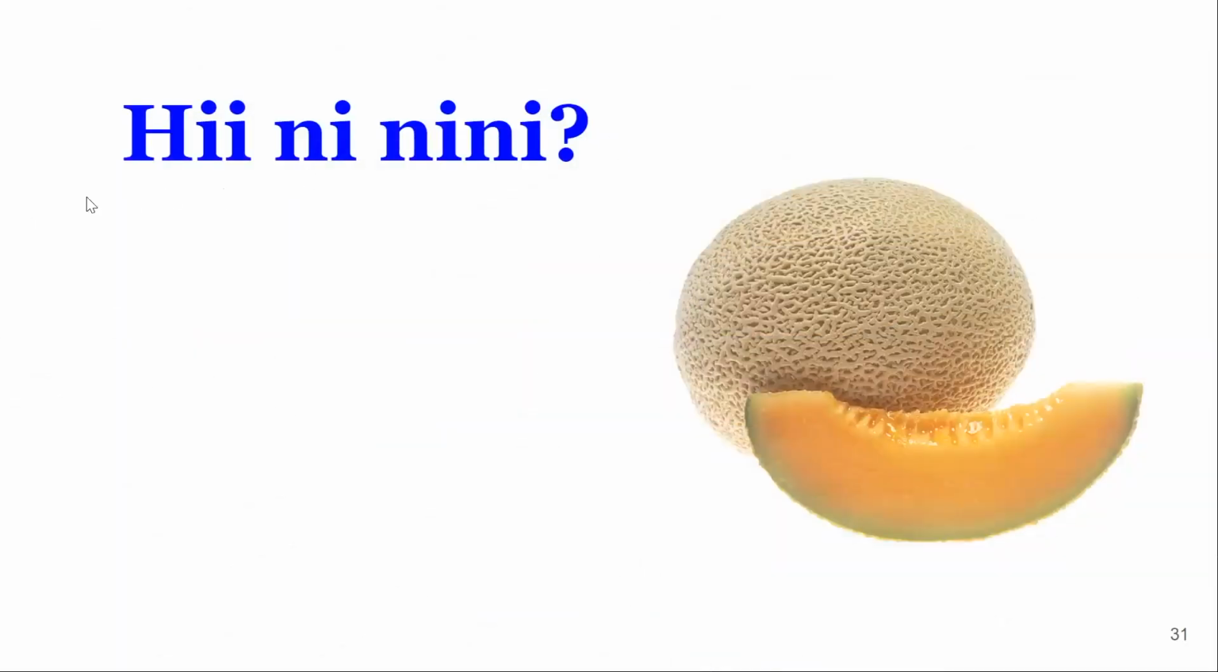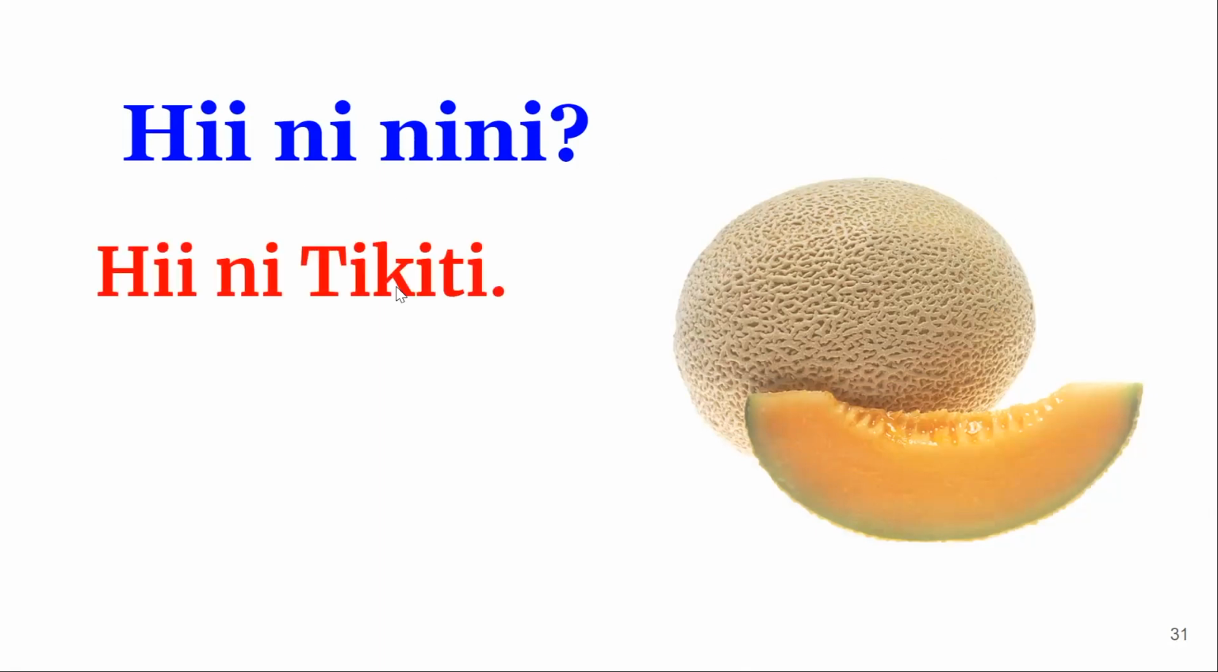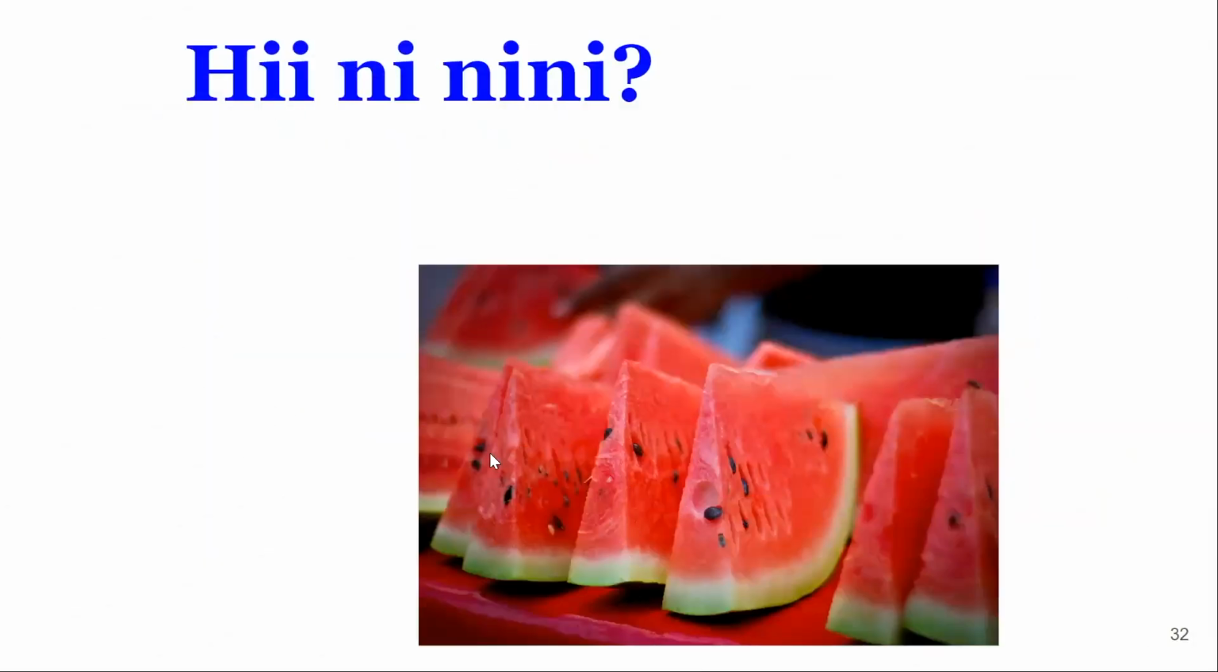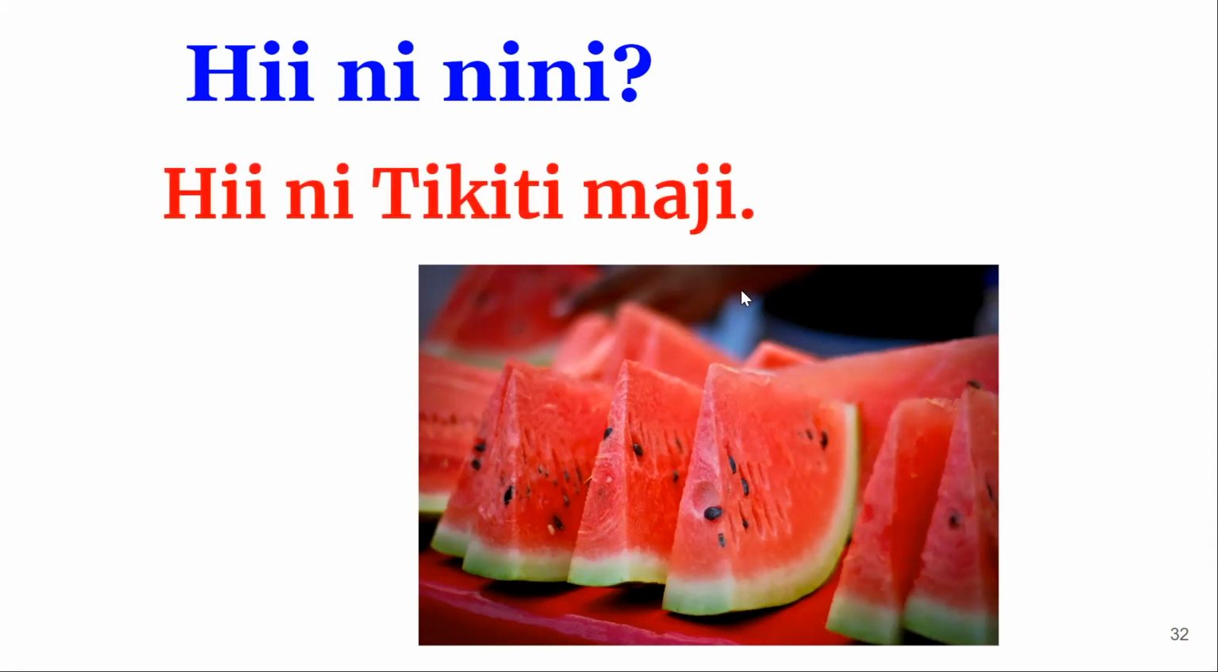Hii ni nini? What is this? Hii ni tikiti. This is a cantaloupe. Hii ni nini? And I'm assuming it was one watermelon that was cut into pieces, not many watermelons. Hii ni nini? Hii ni tikiti maji. This is a watermelon.